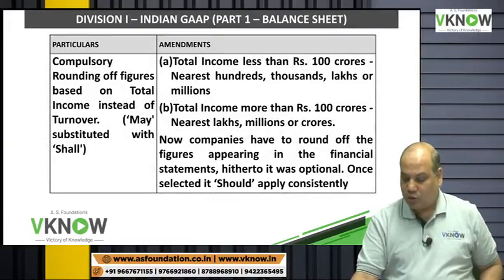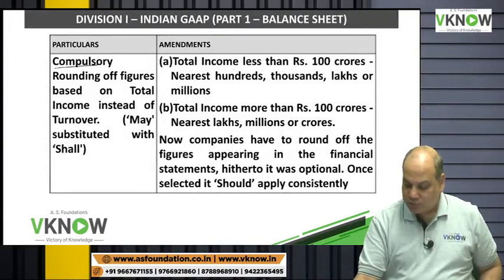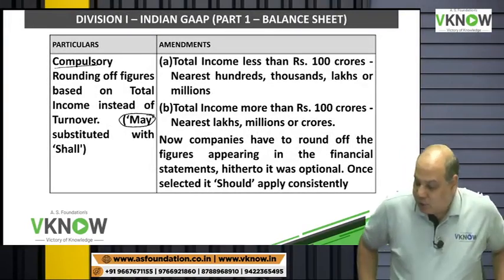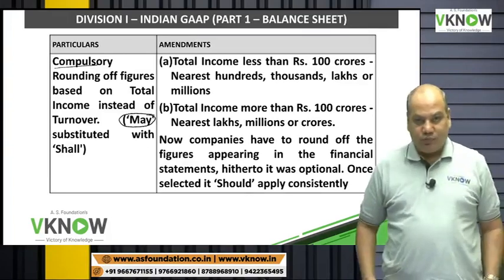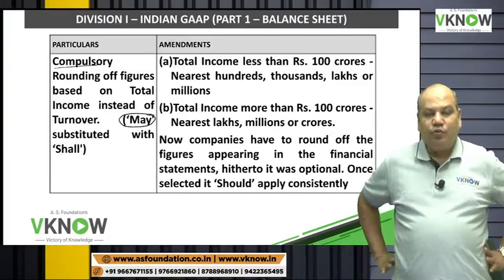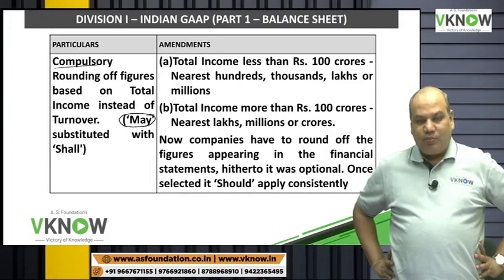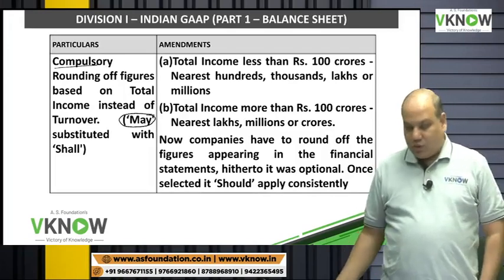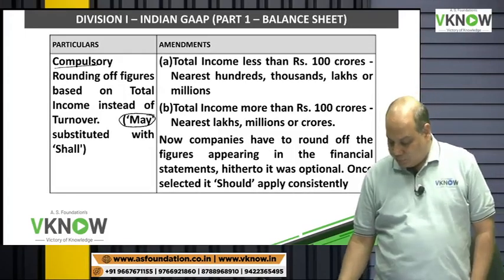Under the old Schedule 3, there was a requirement of rounding off. The requirement of rounding off said company whose turnover is less than 100 crore may round off to nearest hundreds, thousands, lakhs or million. Companies whose turnover is more than 100 crore may round off in nearest lakhs, million or crore.